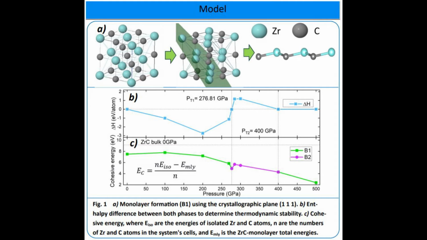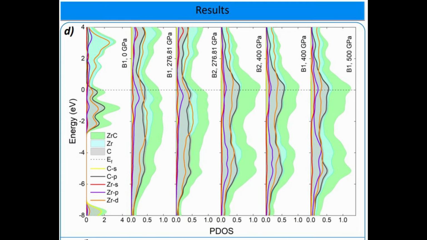In figure 1c, the cost of energy is shown. A decrease in energy is observed at PT1. At 0 gigapascals, the greater contribution in the valence band is by carbon p orbitals, followed by zirconium d orbitals. The biggest contribution in the conduction band is by zirconium d orbitals.